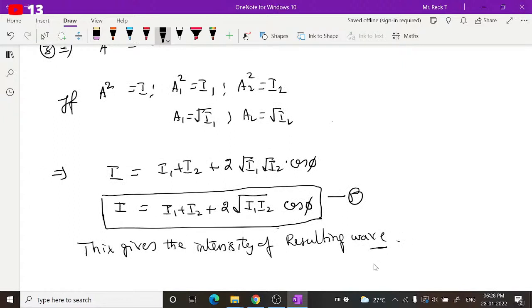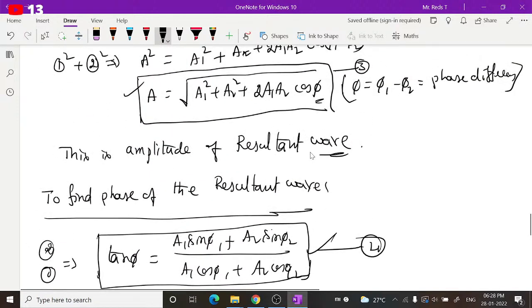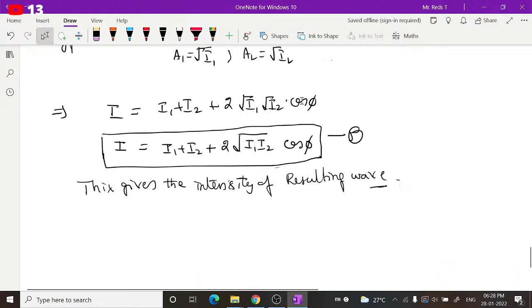Here we'll discuss a few special cases. Equation 3 gives us the amplitude of the resultant wave, and equation 5 gives the intensity of the resulting wave. If you observe these two equations, the intensity and the amplitude of the resultant wave depend on this phi, where phi is called the phase difference. So this intensity will be maximum if the cos value is maximum. The maximum value of cos will be +1, and the cos value oscillates between +1 and -1.